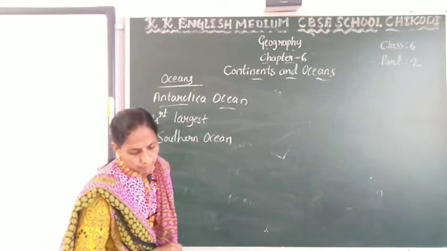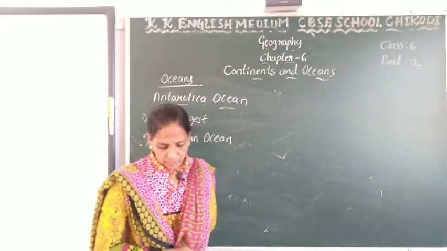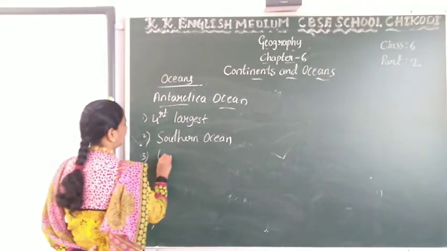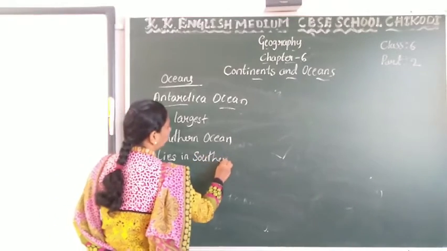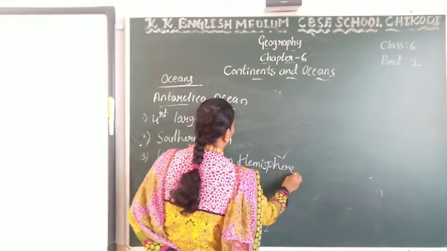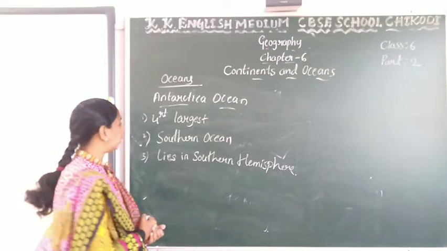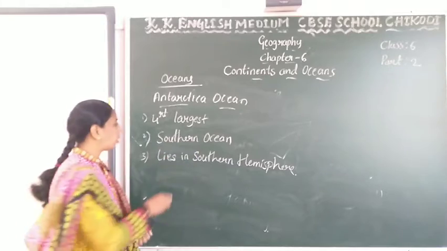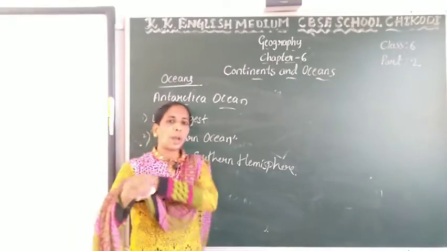It is formed by the merging of southern extensions of the Atlantic and Pacific Oceans. It lies entirely in the southern hemisphere. Okay, it is about the Antarctic Ocean. The Antarctic Ocean is the fourth largest ocean, and it is also known as the Southern Ocean. Okay, and it lies in the Southern Hemisphere.